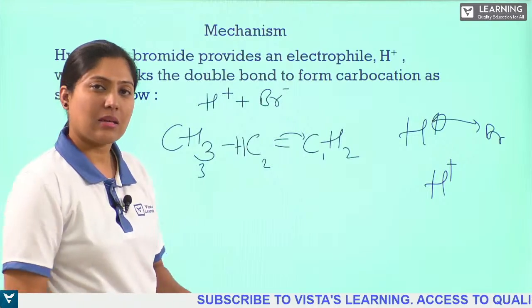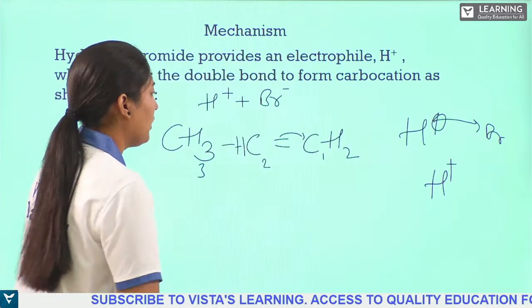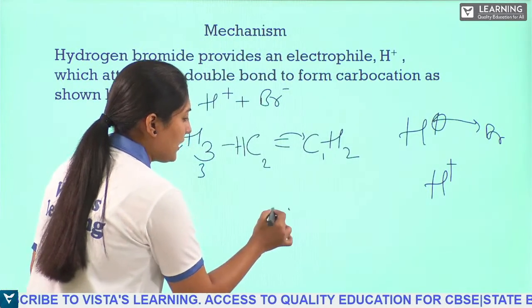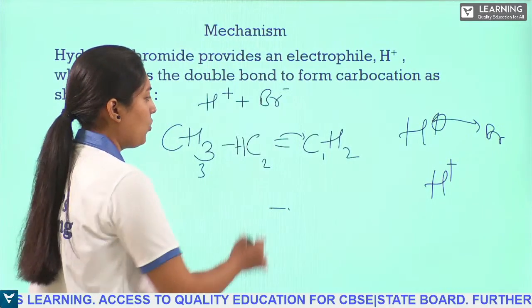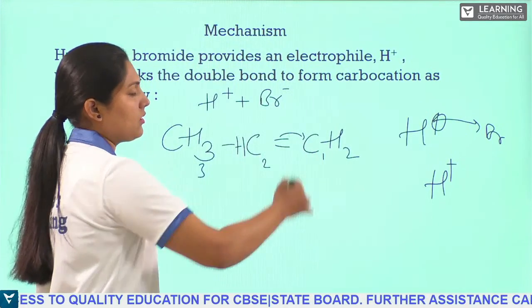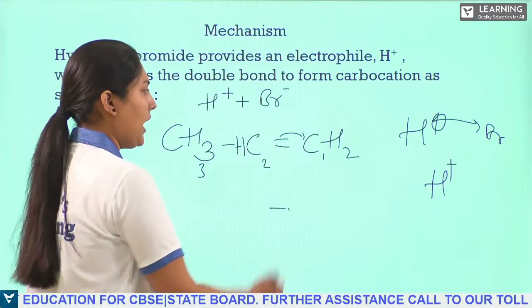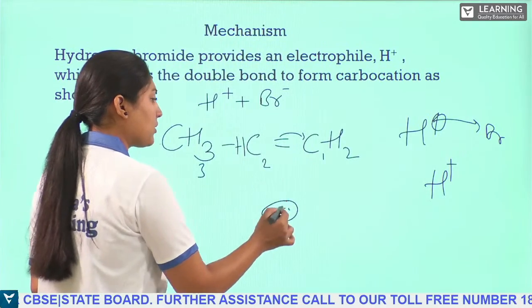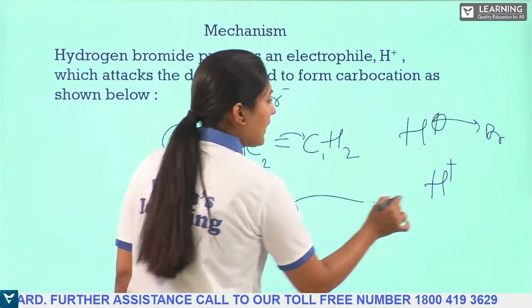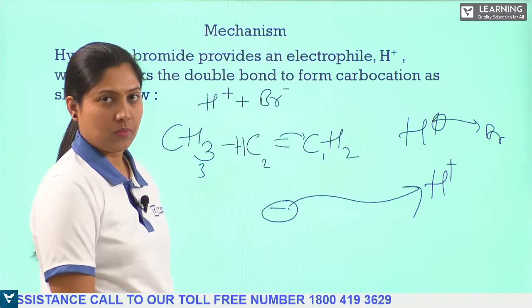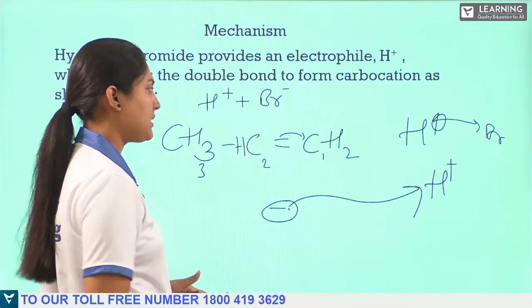To get stability, it requires 2 electrons, right? So the bond has 2 electrons, one shared by this carbon atom and another shared by the other carbon atom. Both electrons, this first carbon will take and give to the hydrogen. So now hydrogen will be stable.